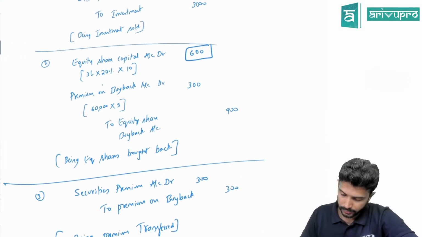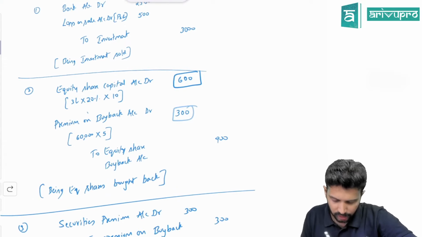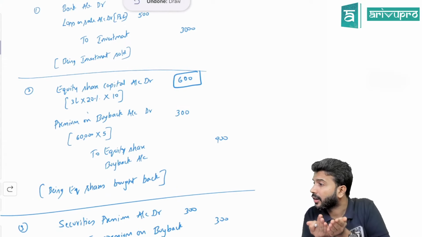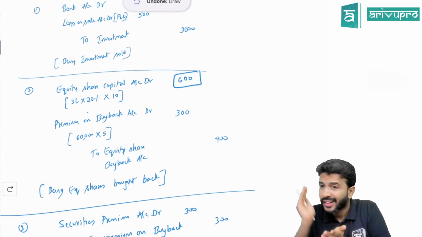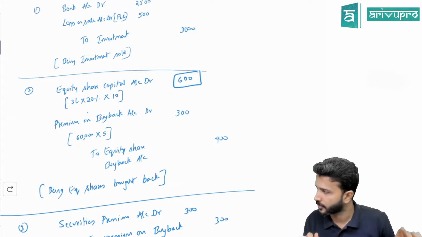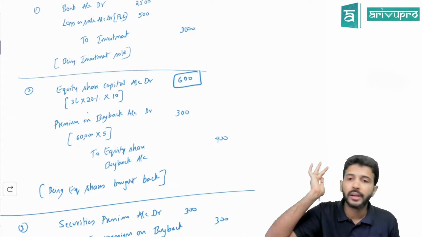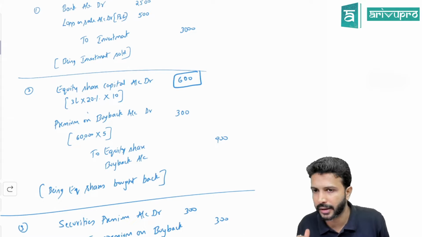So why not 900? CRR is created to fill what? Capital gap. Is premium your capital? Capital is always shown at what value? Face value. So if there is any premium on buyback, premium neither creates the gap nor does it fill the gap. So premium can be ignored for CRR purpose. I'm not asking you to ignore it for journal entry purpose. I'm asking you to ignore premium for CRR purpose. Did you understand? Because premium neither creates nor fills the capital gap. Capital is always shown at face value. That's the reason we only consider the face value element.